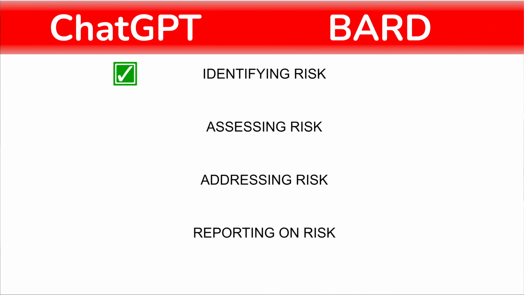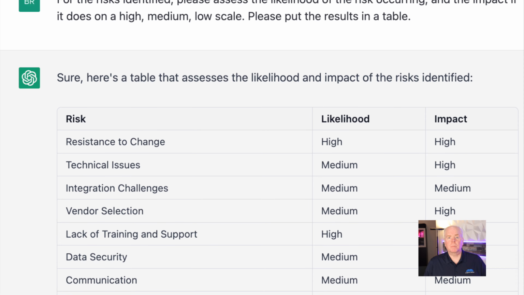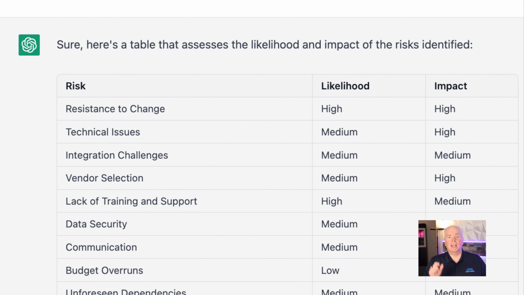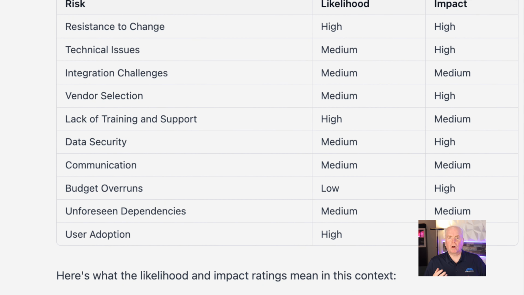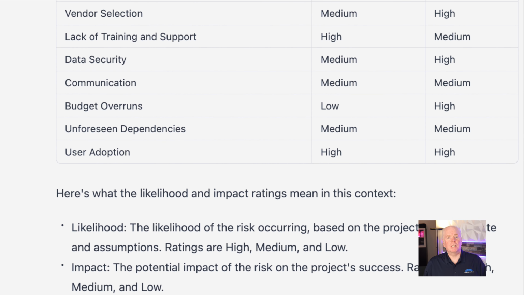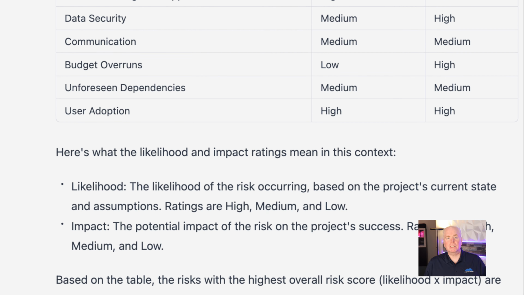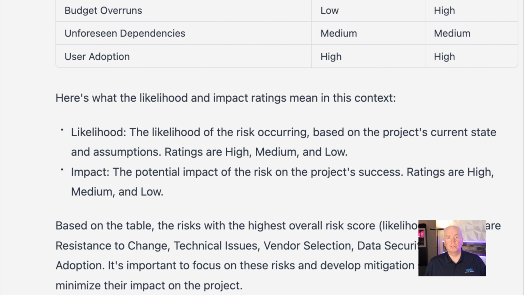So I've asked ChatGPT to give me a table of risks with the impact and the likelihood in that table for each of the 10 risks that it identified. So here's what it came back with. It looks pretty good. It has put it in the table exactly the way that I would expect. It's got resistance to change as high. I've noticed in here there's really only one low entry, so it's rating all of the risk as relatively high. We would want to make sure and use our best project management judgment to make sure that it has made those assessments properly. But this is a great starting place for just a few seconds of work.